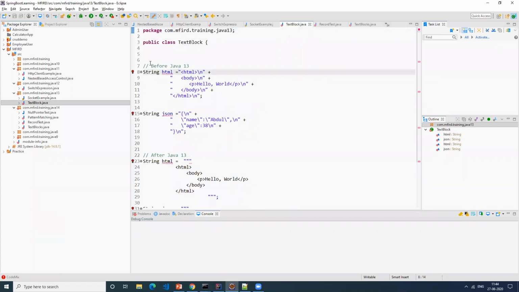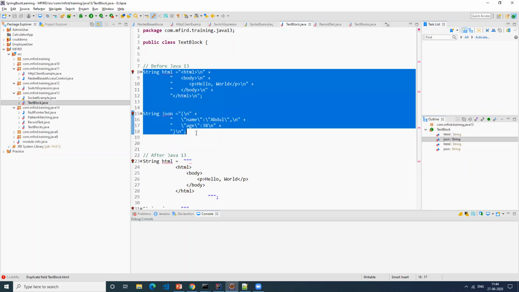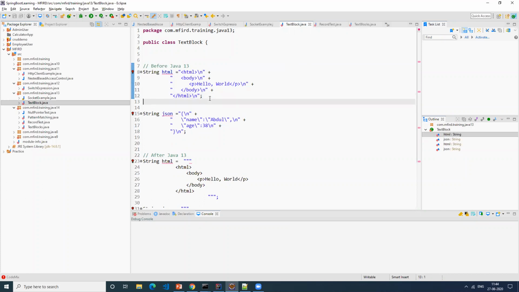This is how we did it before Java 13. If I want to write like this, we have to code like this. Just about 5 lines, coded like this, correct? Now I don't want to write all these double quotes and concatenations, because this is a very costly operation. This is one string, this is another string.